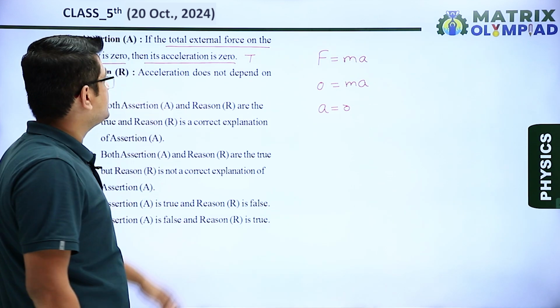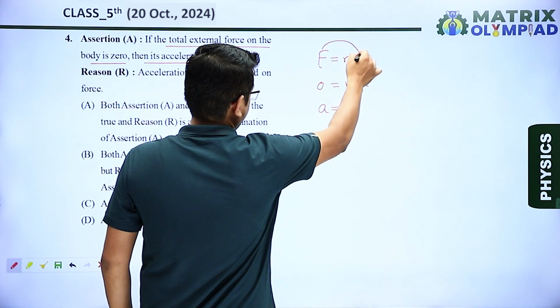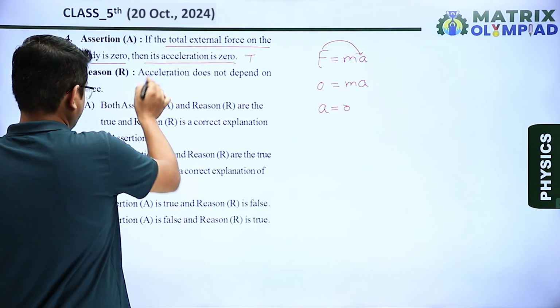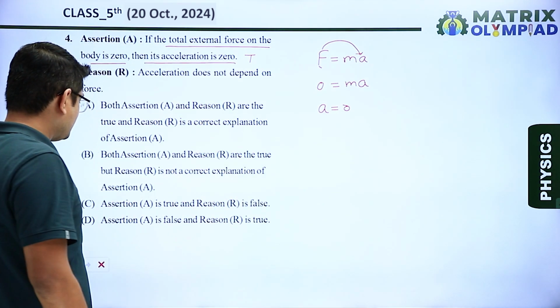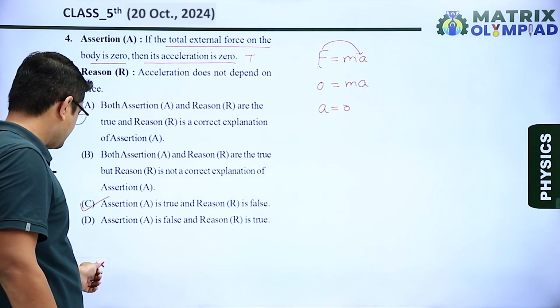Reason, acceleration does not depend on the force. Acceleration depends on force. We can see from this formula. So reason is false. So our correct answer is assertion is true but reason is false. So option C is our correct answer.